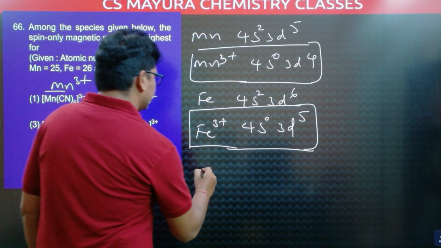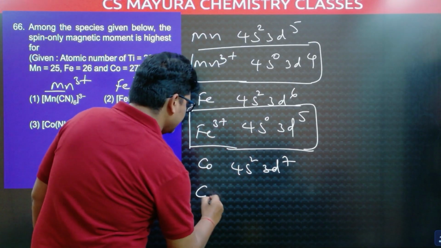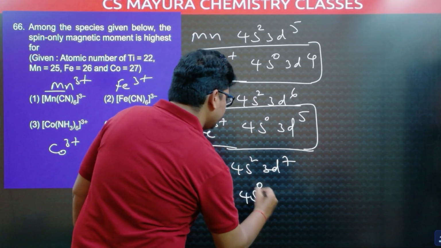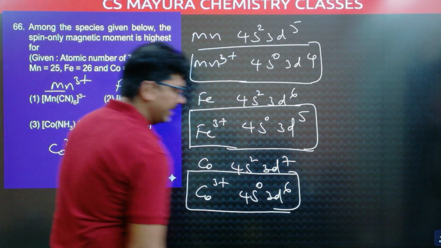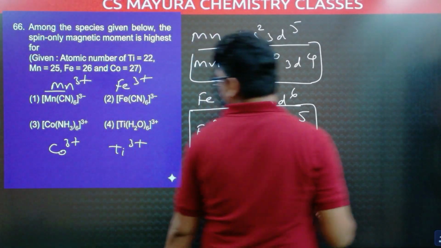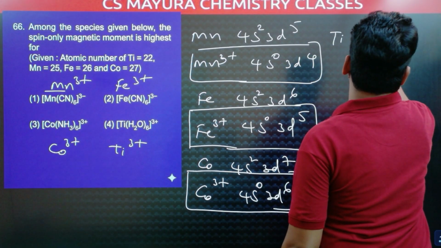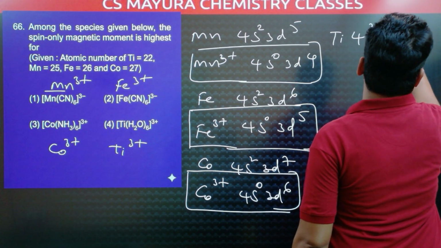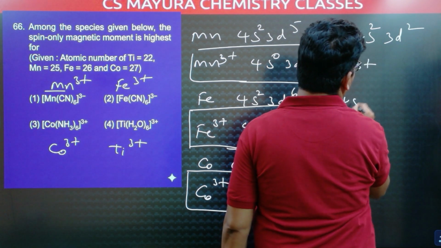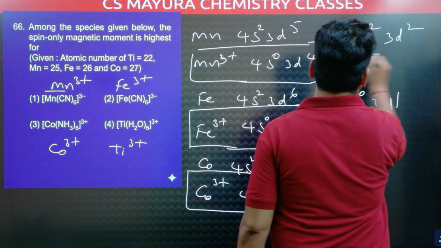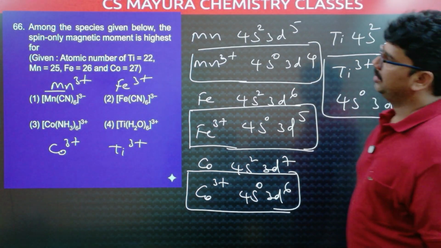Next, cobalt. Cobalt configuration 4s2 3d7. Then cobalt 3 plus is 4s0 3d6. Next, titanium. Titanium configuration 4s2 3d2. Now titanium 3 plus is 4s0 3d1. These are the configurations of their respective ions.